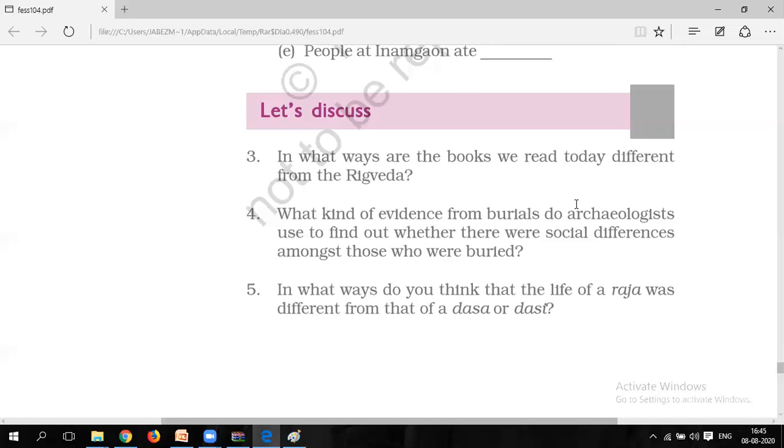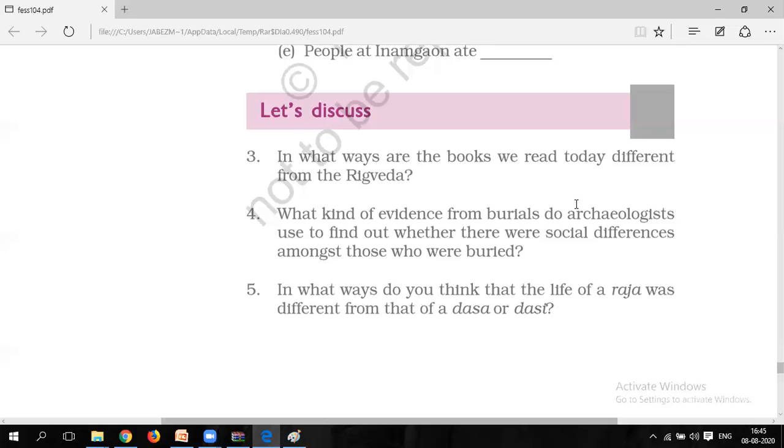Now let's move on to the last question of the chapter, the main question: in what ways do you think the life of a Raja was different from that of a Dasa or Dasi? So, in which ways can you differentiate the life of a Raja, as we have already seen, from the life of a Dasa, or we can say servant, a Dasa or Dasi? Okay, so the answer would be like this.